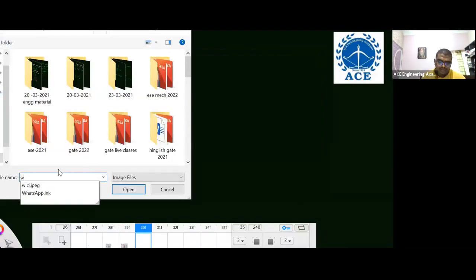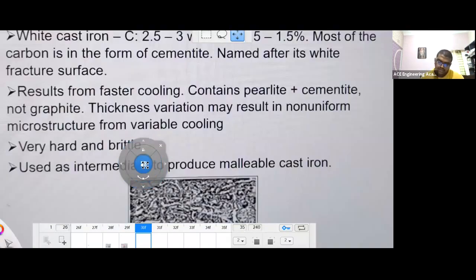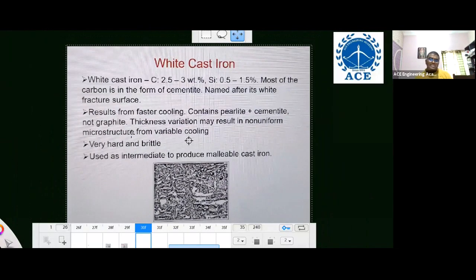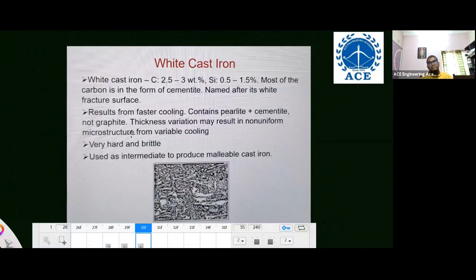Next, white cast iron. Listen carefully, it's a different one. Last year they asked this question, and in 2018 they also asked about white cast iron. Generally in cast iron, carbon is there. In gray cast iron, carbon is there in flake form. In nodular cast iron, carbon is there in nodular form. But in white cast iron, there is no graphite; most of the carbon is in the form of cementite. Remember like this.